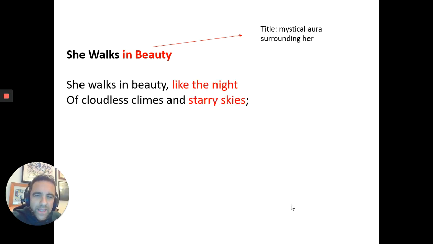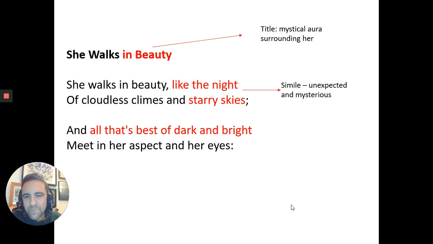She walks in beauty like the night. Now that's a really, really interesting simile, like the night, because it's quite unexpected. Traditionally, nighttime would have been associated with evil and darkness, but in this case, he's subverted this idea, and instead she seems to be quite mysterious, of cloudless climes, so of a clear sky, starry skies, and I think literally that might refer to the spangles on her dress, but also we've got this sort of heavenly imagery coming through here.